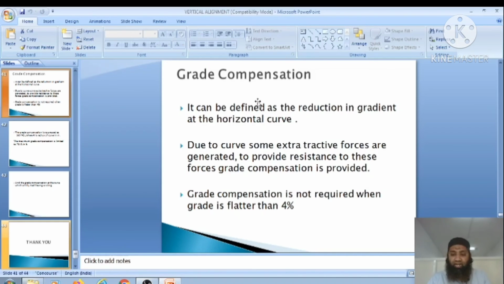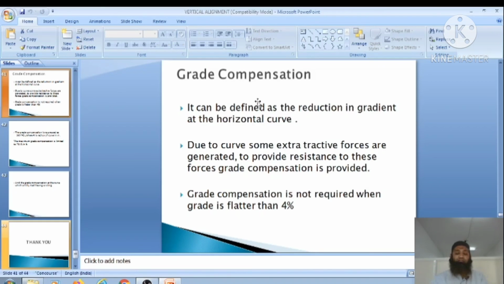Due to the curve, some extra tractive forces are already generated. As we had seen, whenever we come across a horizontal curve, a centrifugal force is generated. To reduce that centrifugal force, we already provide super elevation. Since some force is already generated, we try to reduce it. So to provide resistance to these forces, grade compensation is provided. If we don't provide resistance to these forces, there are chances of overturning as well as skidding of the vehicles.